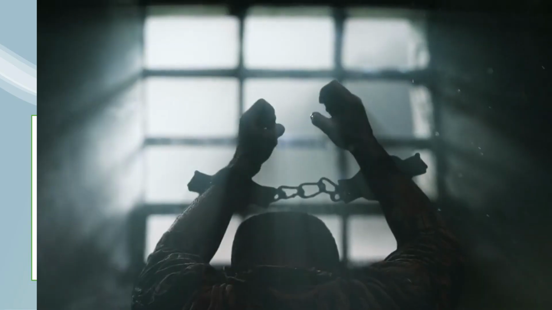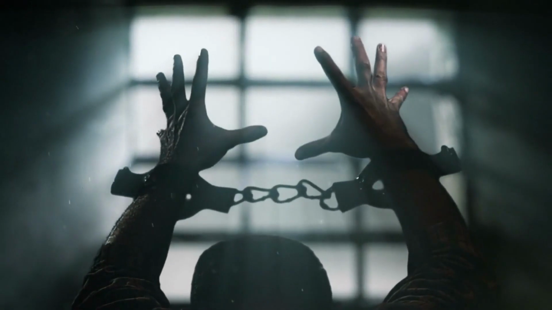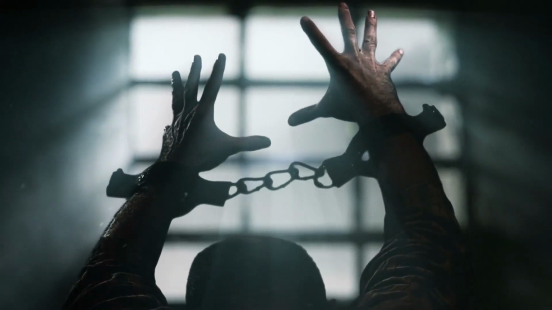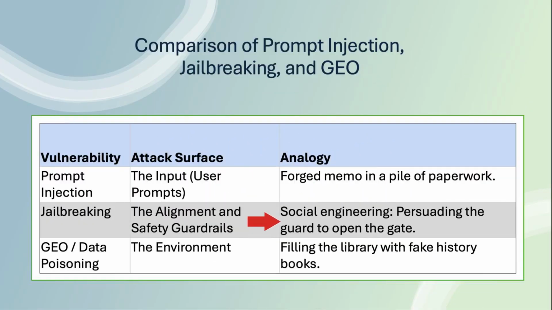In contrast, jailbreaking is an attack on the alignment and the safety guardrails, where a user employs psychological or rhetorical pressure to force the model to ignore its internal safety measures. This resembles a social engineering attempt, in which an intruder persuades a security guard to grant access against established rules.